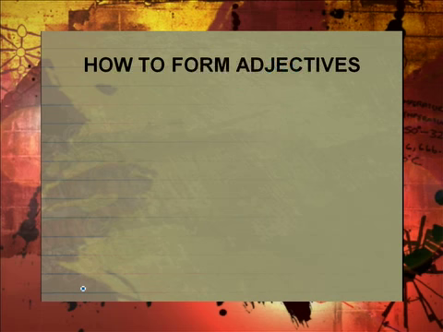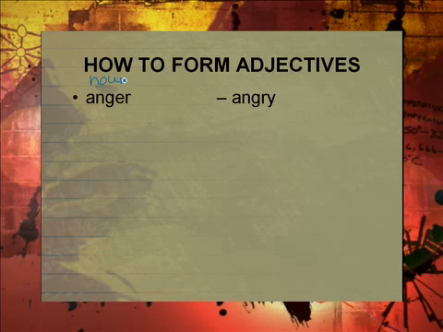So how do we form adjectives? Here we are forming adjectives from nouns. The noun is anger, the adjective is angry. Here's another example, wind and windy, again from a noun. What about beauty? Beauty is a noun and we get the adjective beautiful.